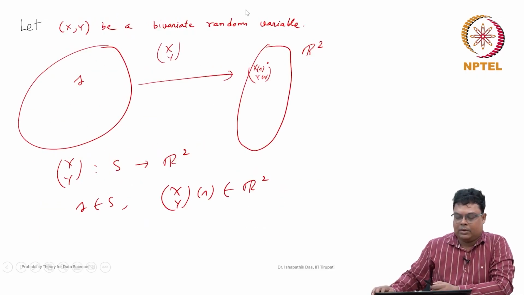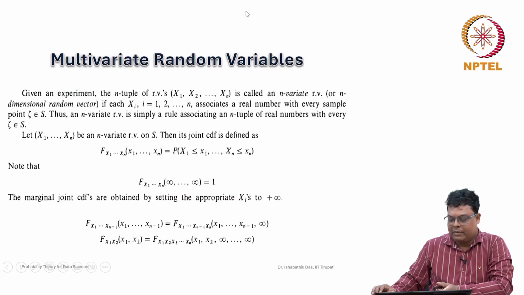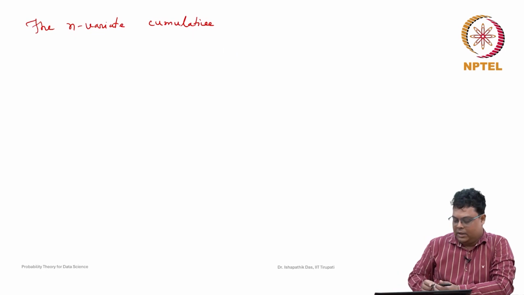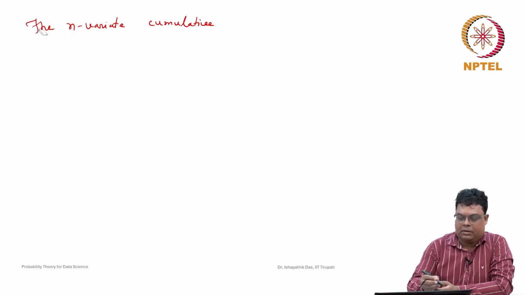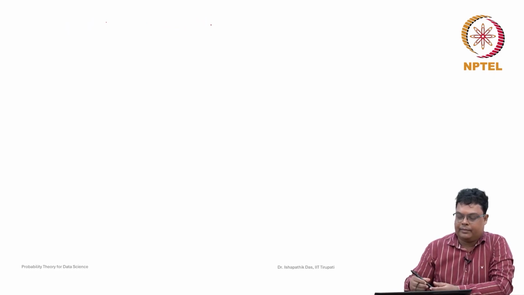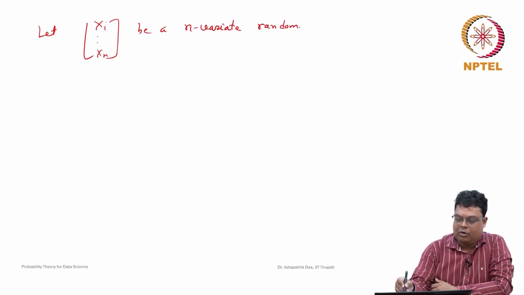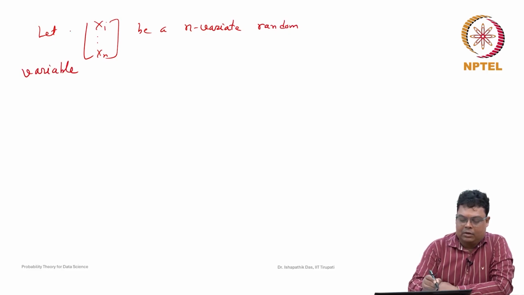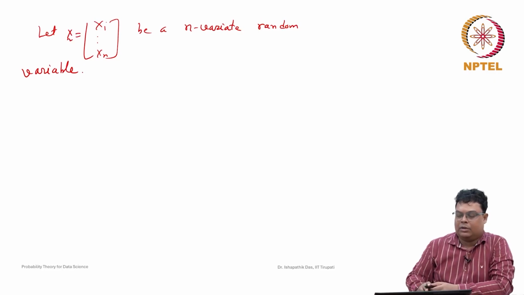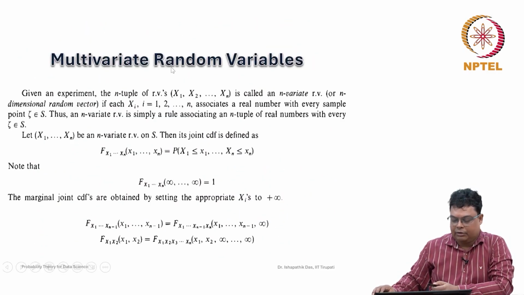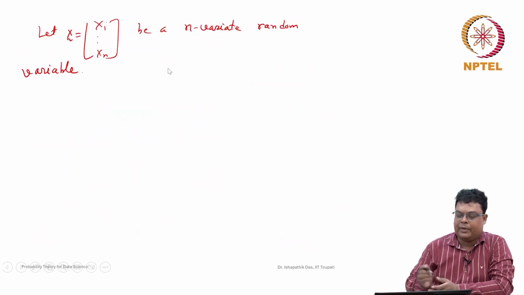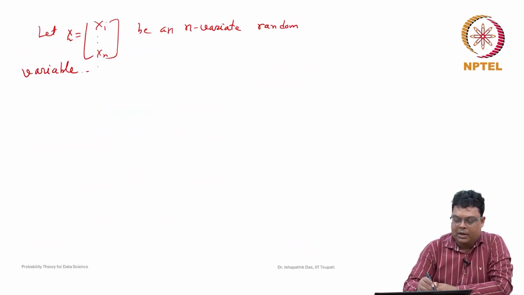So let X1, X2, ..., Xn be an n-variate random variable. The joint CDF, the cumulative distribution function, is a multivariate distribution function of X.